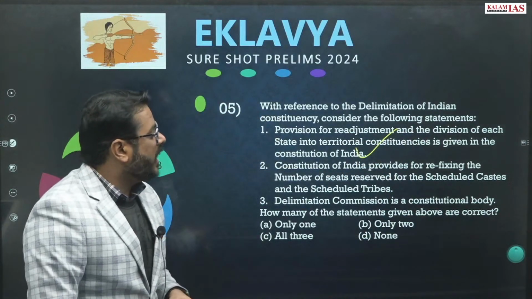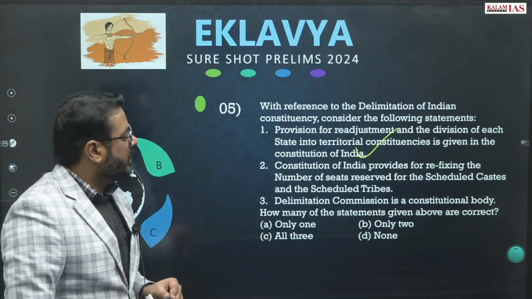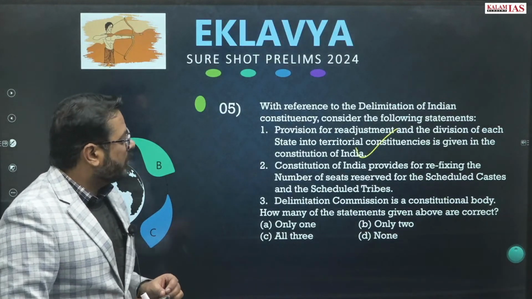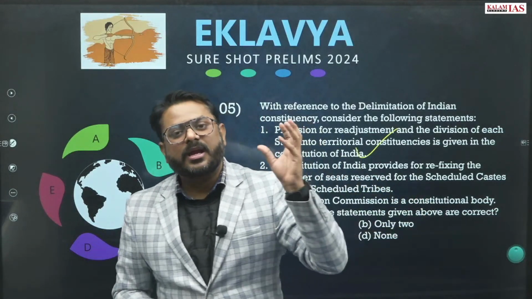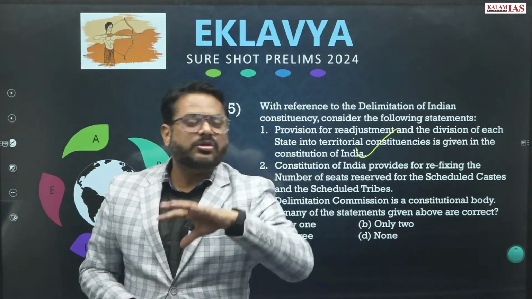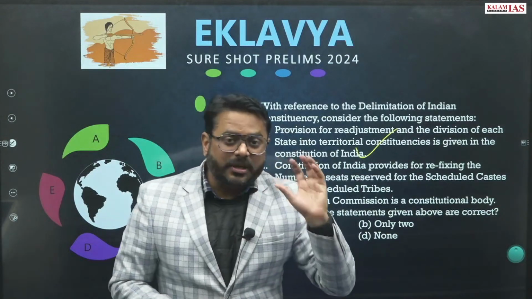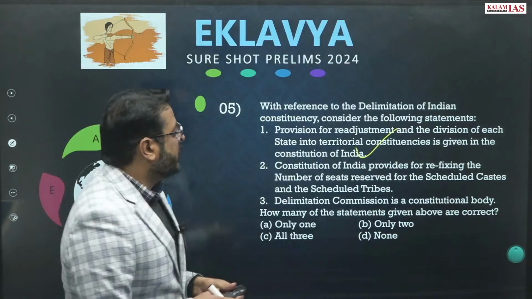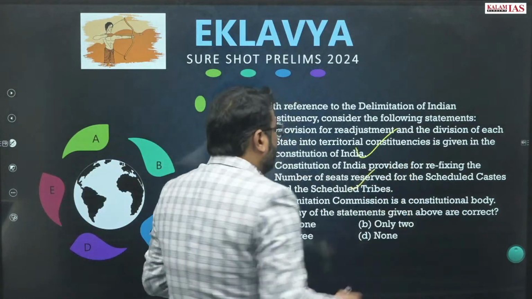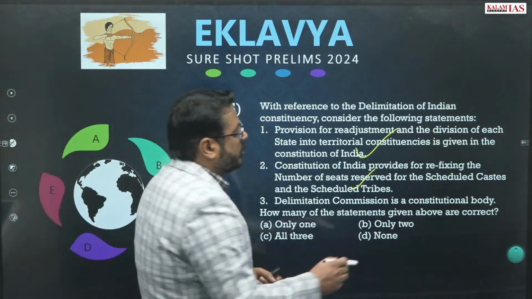The Constitution of India provides for refixing the number of seats reserved for the scheduled castes and scheduled tribes. Yes, that provision is there. In Articles 330 and 332, such provisions exist, meaning there can be refixing of the number of seats reserved for the scheduled castes and scheduled tribes. The Delimitation Commission of India is a constitutional body.